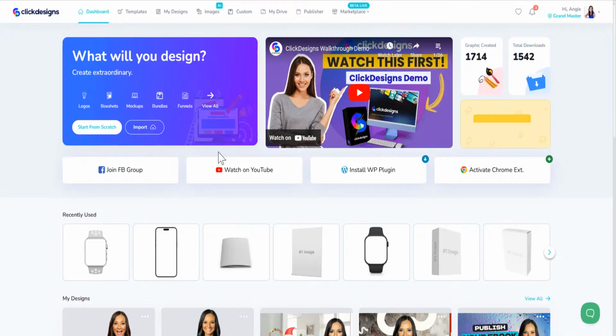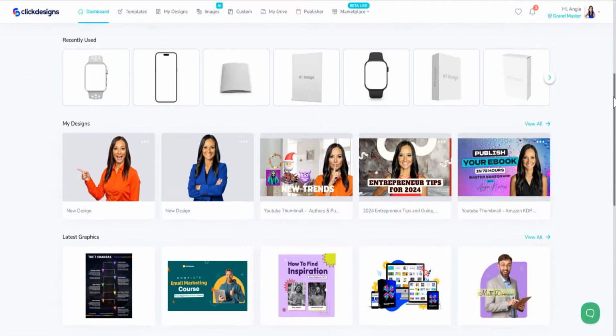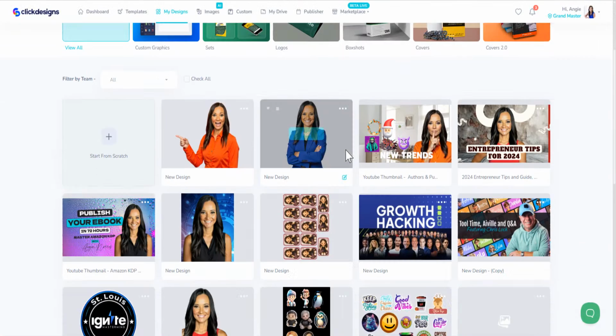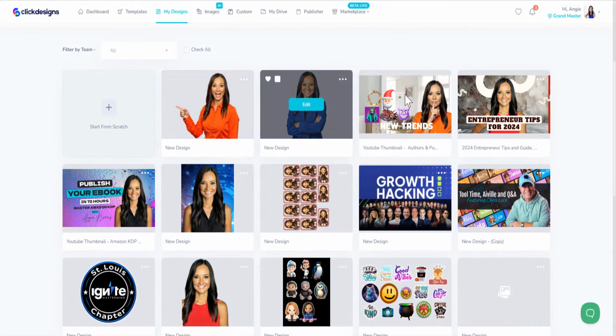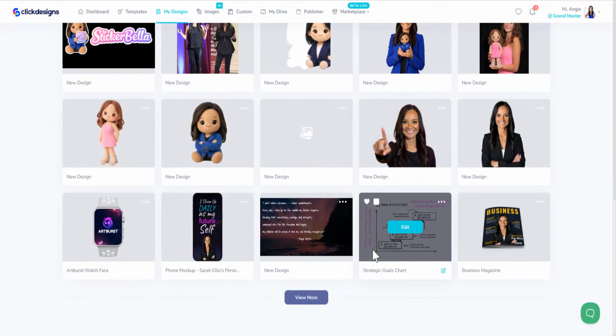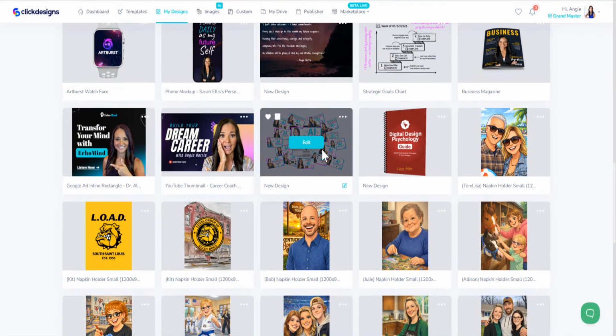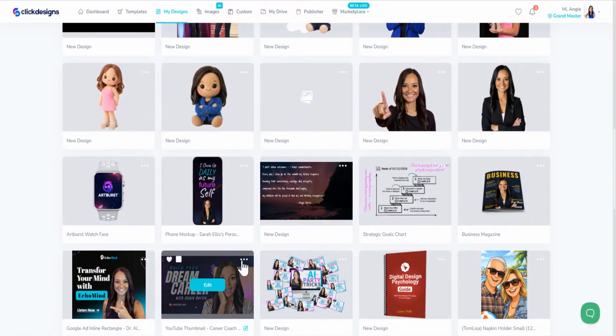I've been showing you how to use AI to create unlimited graphics of yourself for all of your needed and necessary authority building assets. So these right here, I've been showing you how to make all of your own graphics. But how can you make unlimited ones with different poses, different color shirts, different facial expressions? Well, I've been showing you how to use AI to make your clone, your twin. And then once you have your twin, you can put them on really cool graphics just like this one.